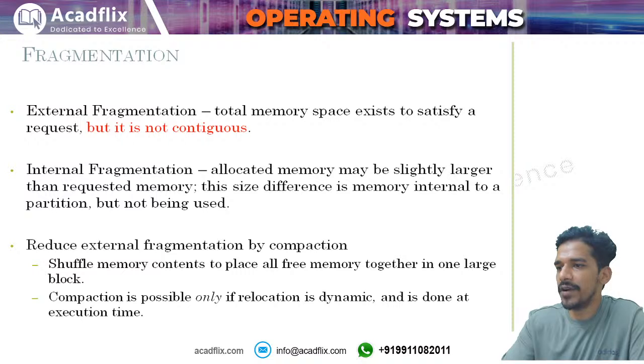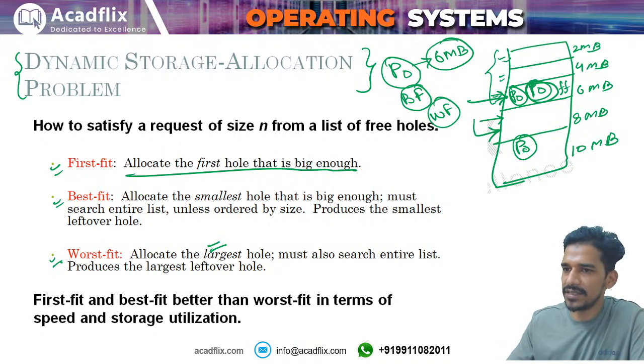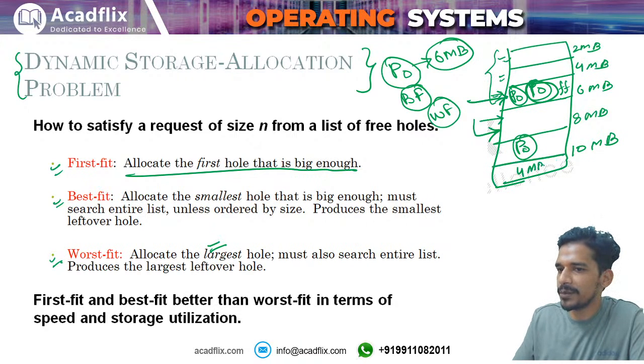Why can't we use the word external fragmentation here just because it is static partitioning? No, external fragmentation का मतलब क्या है आप समझे नहीं हो. Internal fragmentation is a different thing, external fragmentation is a different thing. Internal fragmentation means that there is a wastage inside a partition. When there is a wastage inside a partition, that is called internal fragmentation.